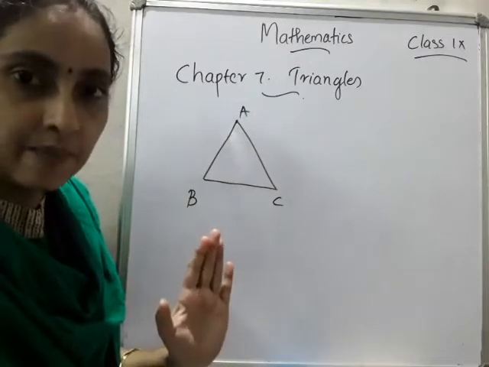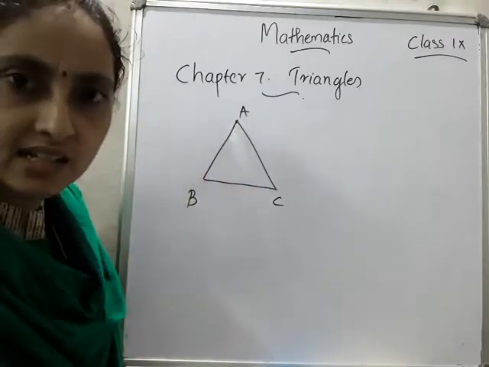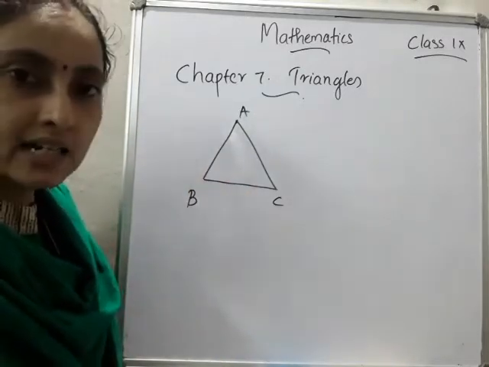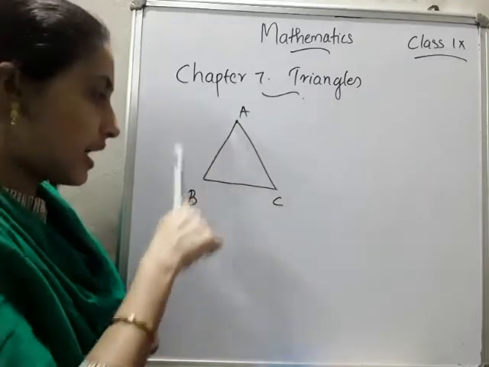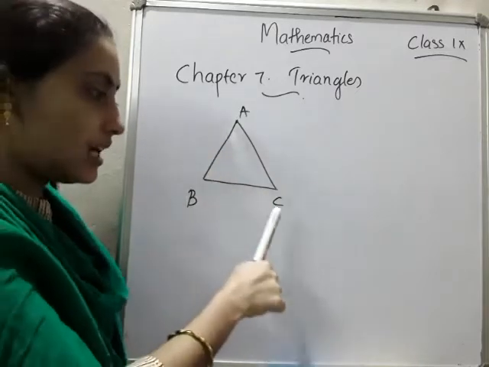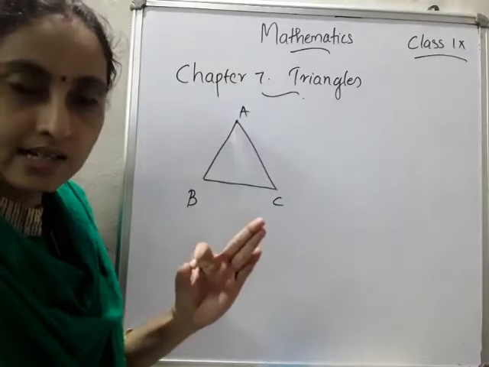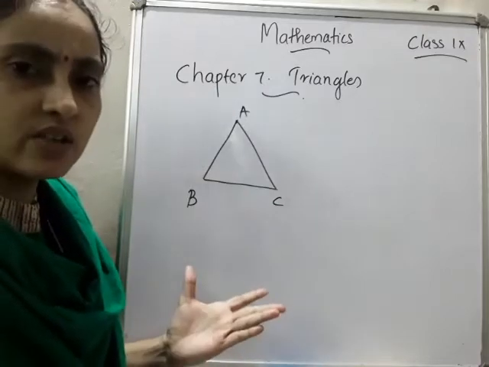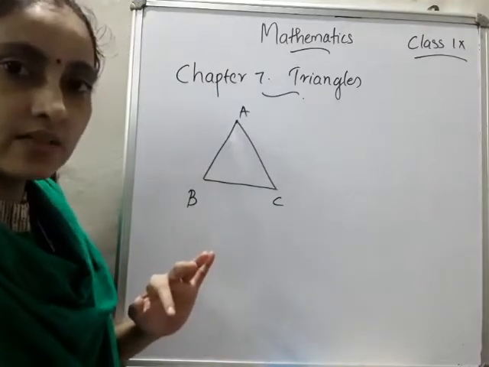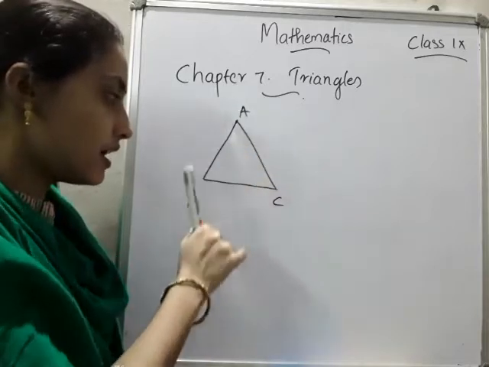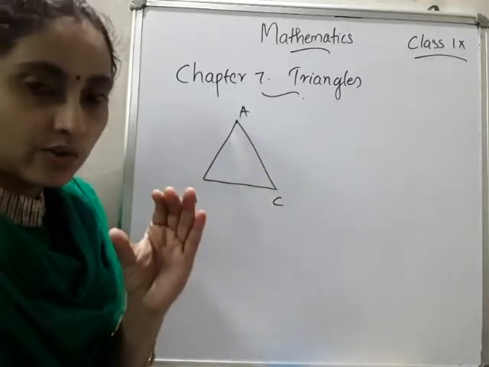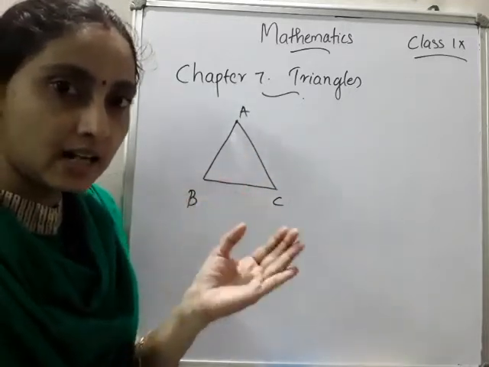Three sides are there. So how many angles are there? Yes, three angles. What are the angles? Angle A, angle B, angle C. Okay, three angles are there, three sides are there. How many vertices are there? Three vertices. What are the vertices? A, B, C.